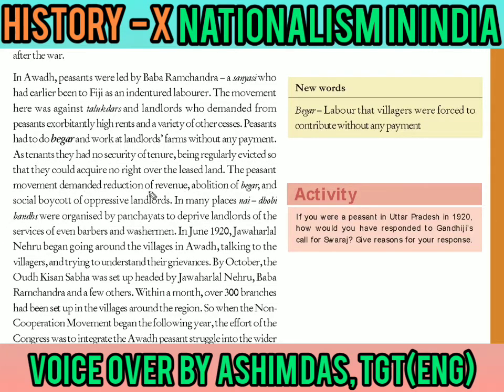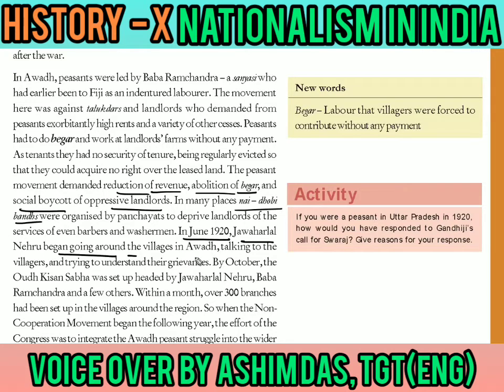So these peasants wanted the revenue, whatever tax they were giving, to be stopped. The begar system, the work without payment, should also be abolished, and they wanted to socially boycott the landlords who were oppressive and dominating over them. Even the different panchayats in the areas of Awadh said that if the landlords did not give any concession to the farmers, the Nai and the Dhobis, that means the barbers and the washermen, would stop going to them.